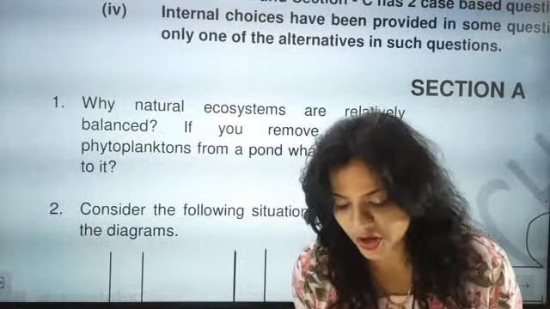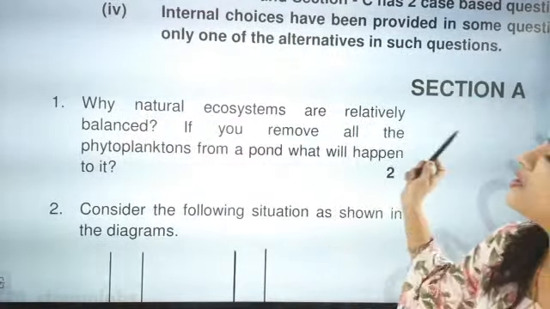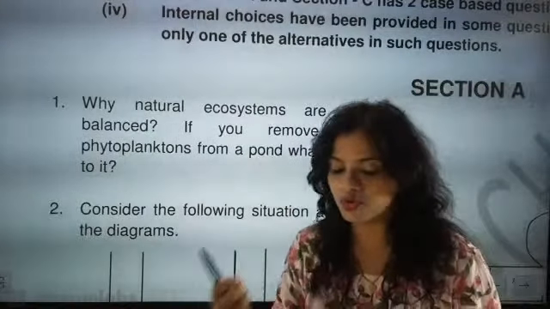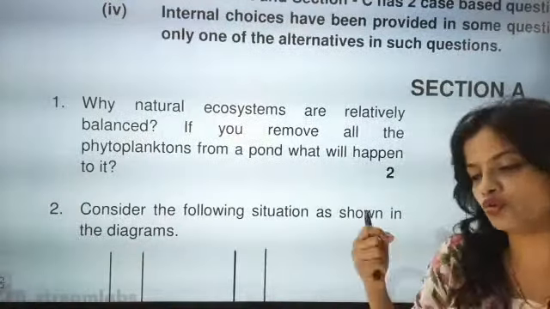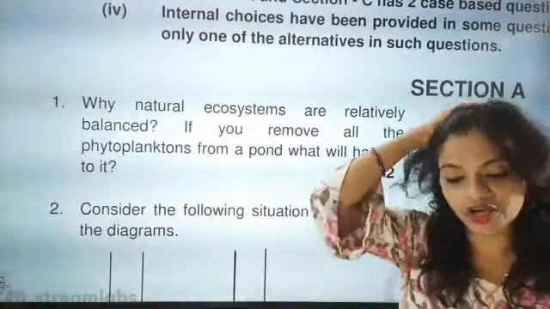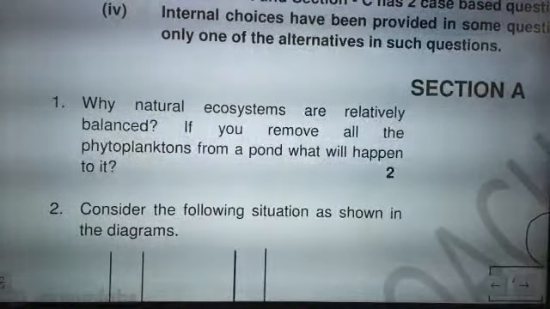So the first part of the question says, why are natural ecosystems relatively balanced? So you have to tell the most important point. Just take 2 minutes and type the answer, what answer you feel is absolutely correct. Come on, type your answer and say.